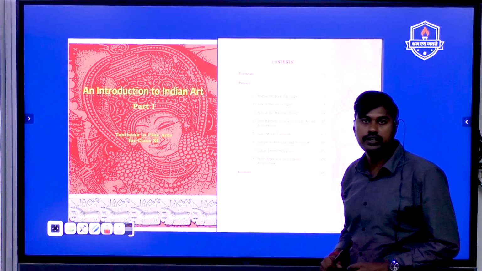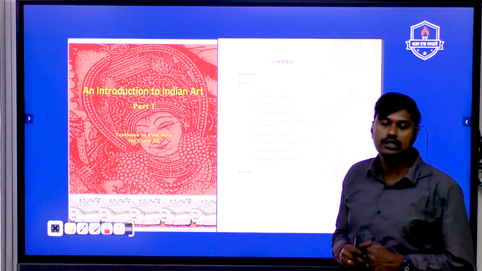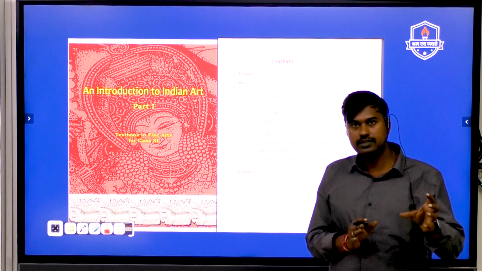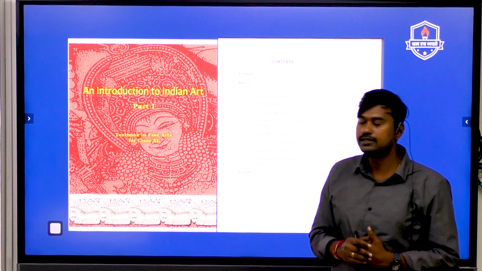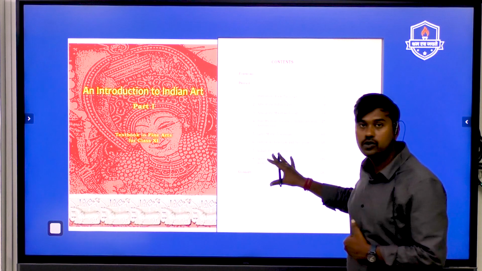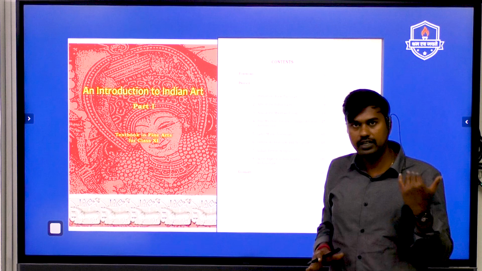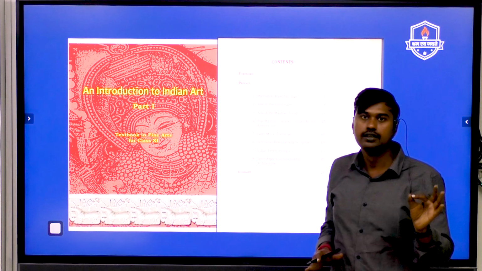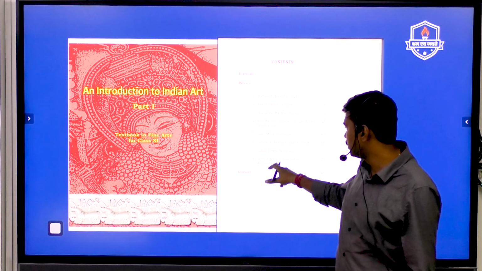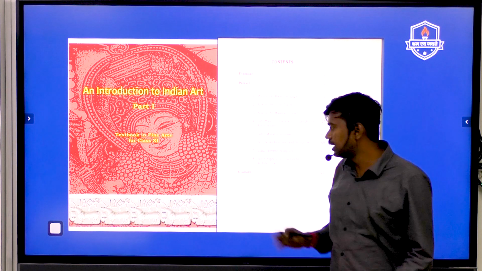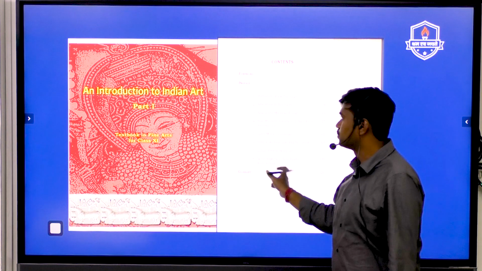And going into Introduction to Indian Art, this is related to art and culture. This is the most important book and one ready-made book from NCERT to prepare for your art and culture segment. This complete book is going to be very useful for your mains preparation. And when it comes to prelims preparation, again we can expect some questions related to Indo-Islamic architecture, that is chapter number 8. So go through that and then read all the other chapters also.